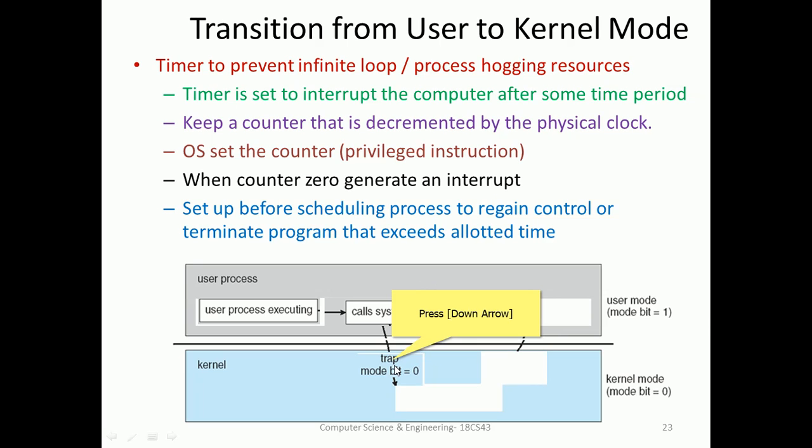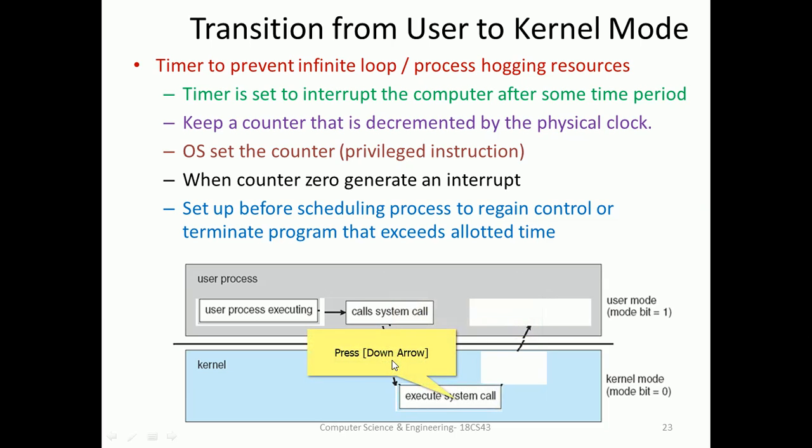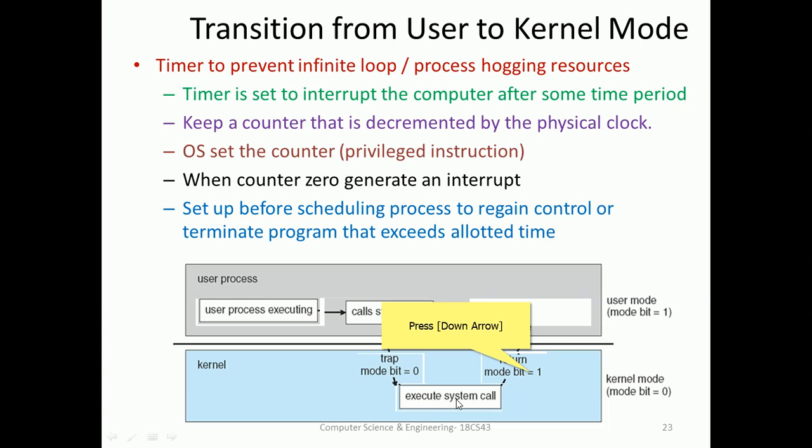The trap is an interrupt: due to the system call, it is taken into the kernel. So we execute the system call, for example write, print, or any power failure or division by 0. Such kinds of interrupts are there. So for the system call, we execute that ISR, the interrupt service routine. Then return with mode bit 1.